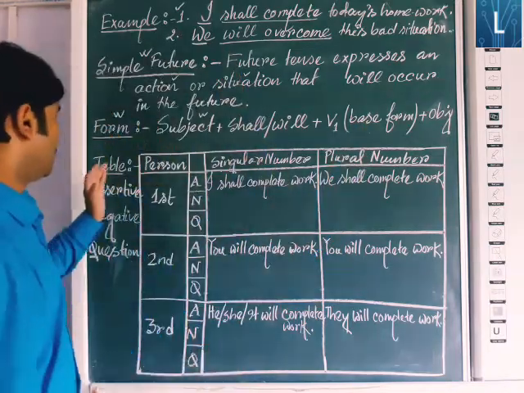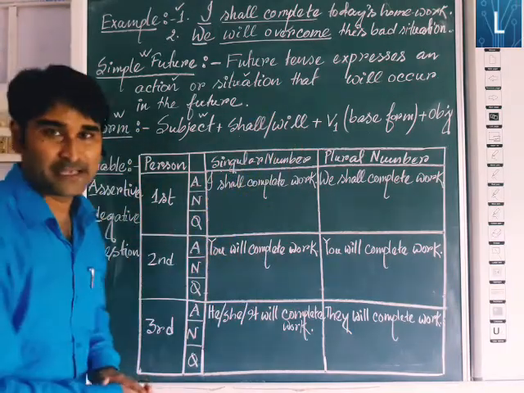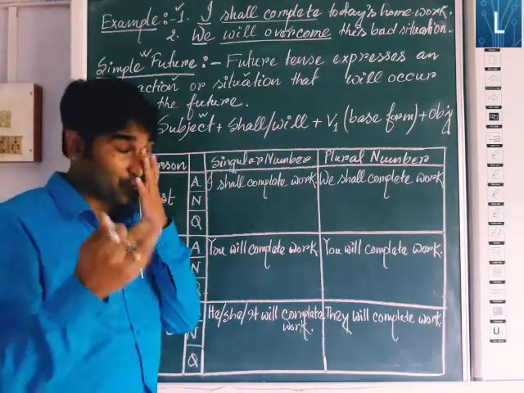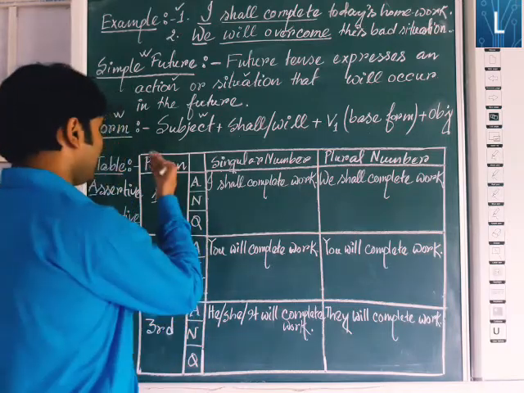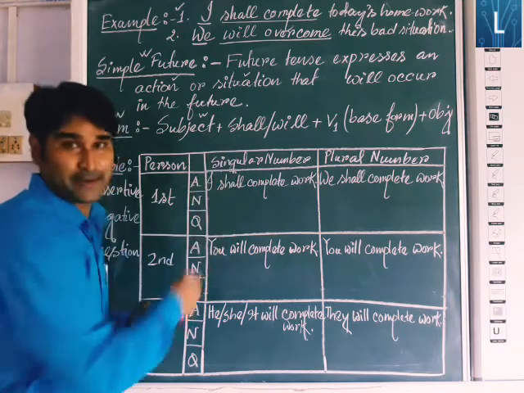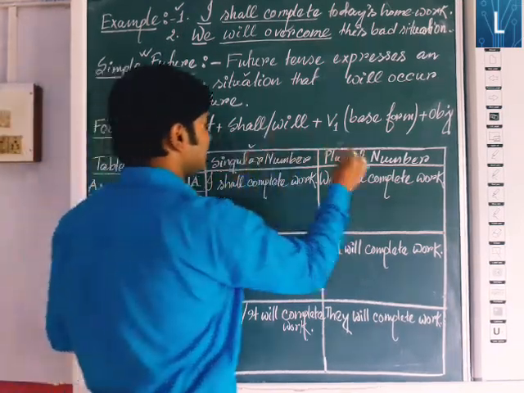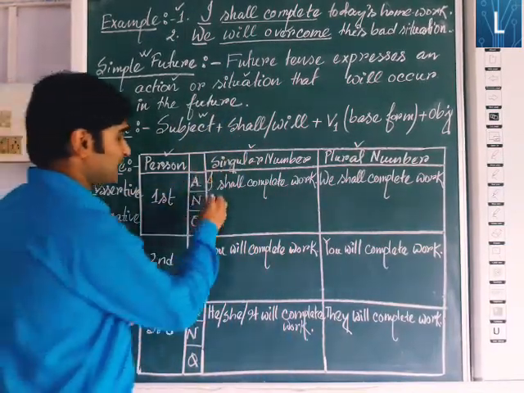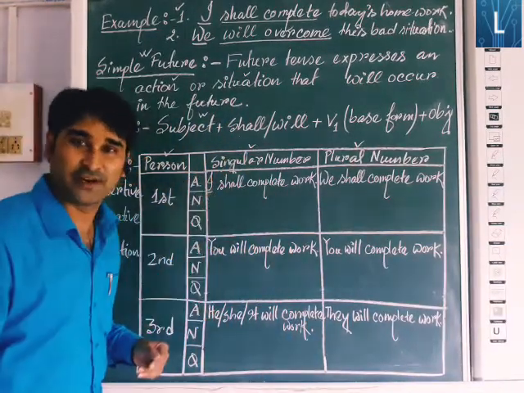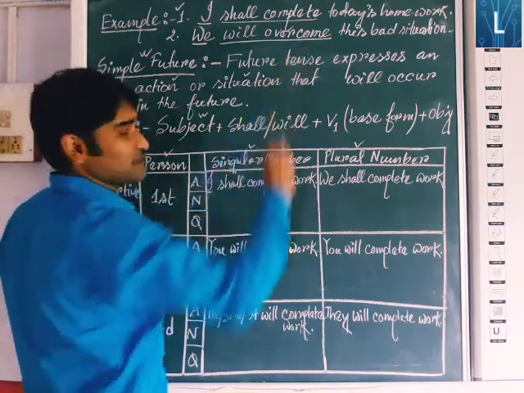Now we will explain this form in a table. As you know, the table is much more useful for you, so that you can easily understand, irrespective of person and number. First one, person, next singular number and plural number. For the first person singular number, as you know, I will be the first person singular. For that, I shall complete work. I have taken the first example.